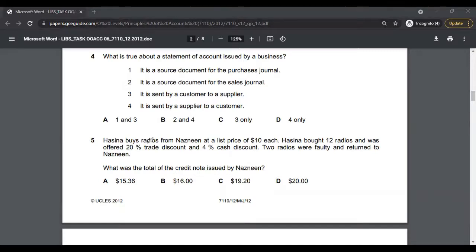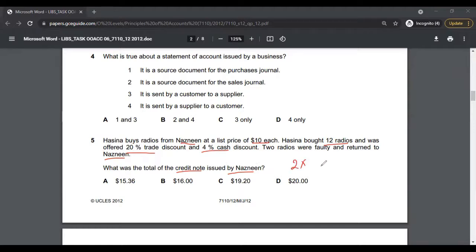Multiple choice 5. Hasina buys radios from Nazneen at a list price of $10 each. Hasina bought 12 radios and was offered 20% trade discount and 4% cash discount. 2 radios were faulty and returned to Nazneen. What was the total of the credit note issued by Nazneen? So a credit note is issued when you return goods. A credit note is only issued when the goods are returned. So when Hasina returned goods to Nazneen, Nazneen will issue a credit note.